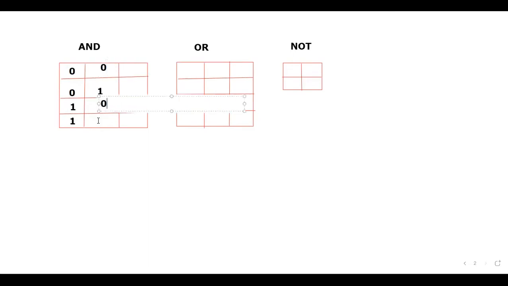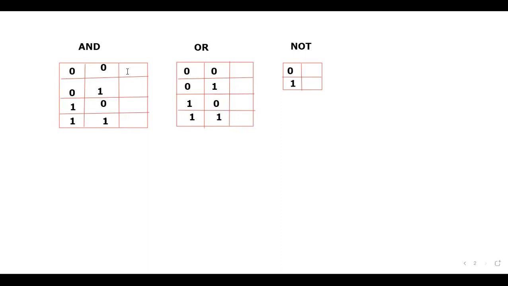Let me consider the same inputs for the OR table also: 0, 0; then 0, 1; then 1, 0; and at last 1 as well as 1. For NOT, I'll consider a 0, and the other data happens to be 1. Observe properly and tell me the proper output.